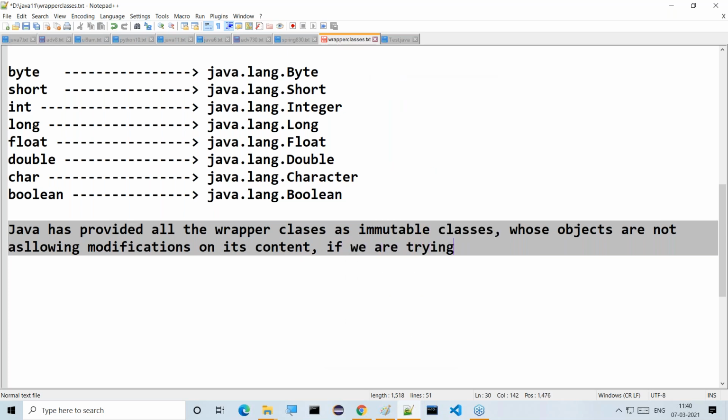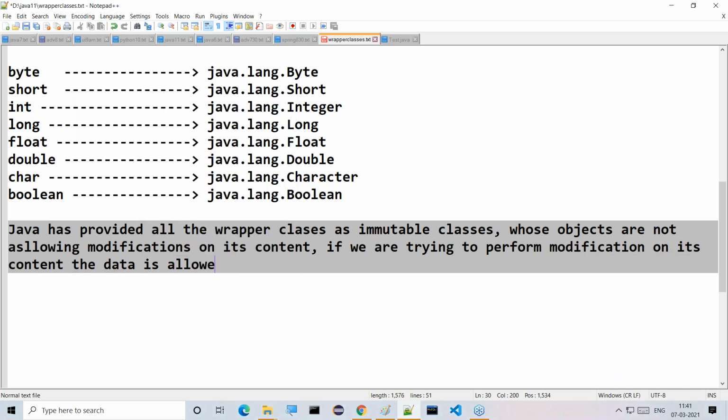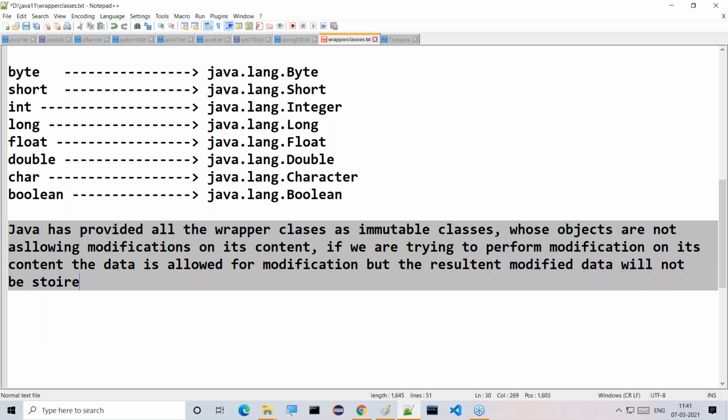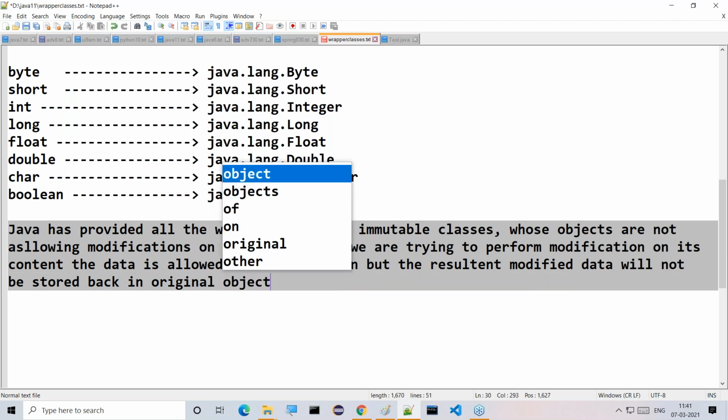If we try to perform modification on its content, the data is allowed for modification, but the resultant modified data will not be stored back in the original object.